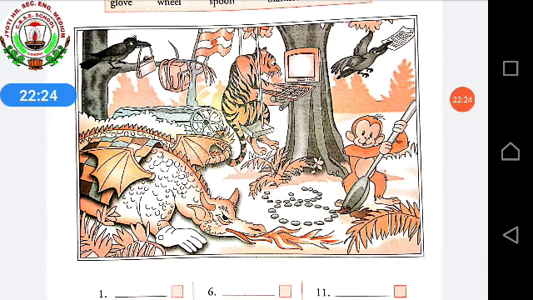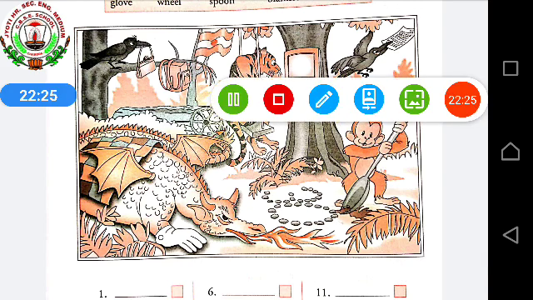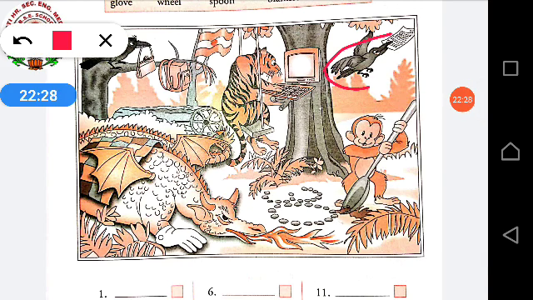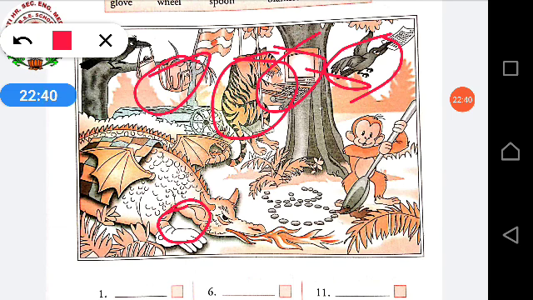Like you got flag, in the same way you can get crow, then you can get a tiger, then you can get glove. What else can you get? Backpack, computer, then spoon. All these things you can get.